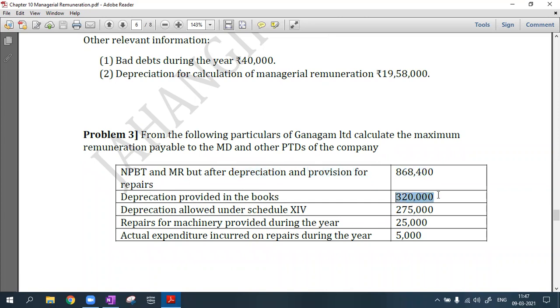Depreciation as per books is 3,20,000. Depreciation allowed under the schedule, allowed under the Act, section 123, is 2,75,000. Make correct this. This is section 123. Repairs for the machinery is 25,000 provided; provisions are not allowed. Actual expenditure incurred on the repairs is 5,000. This is an allowed expense.